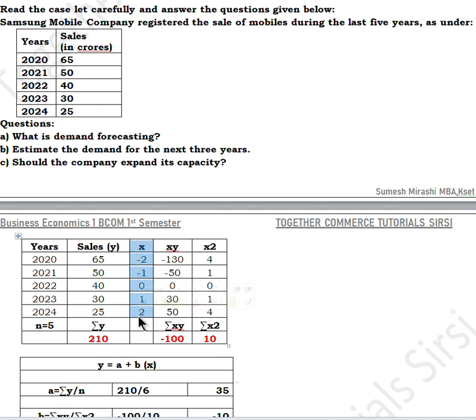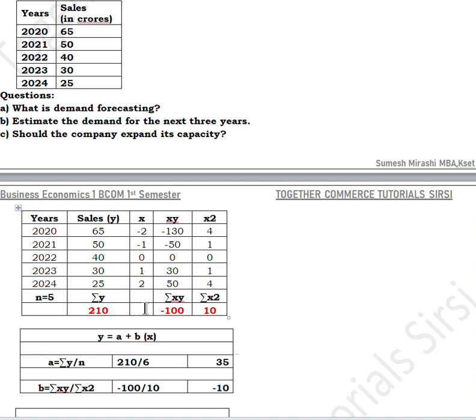Then the next column, that is x. The x values are to be taken depending upon this n. If n is an odd number, you will get exactly a middle year. So in this problem the middle year is 2022. For that you should take x as 0. So the values above 0 will be -1, -2, and the values below 0 will be 1 and 2.